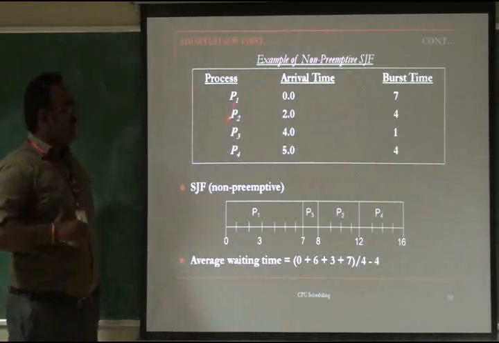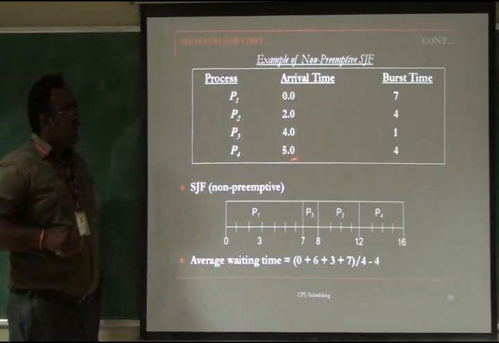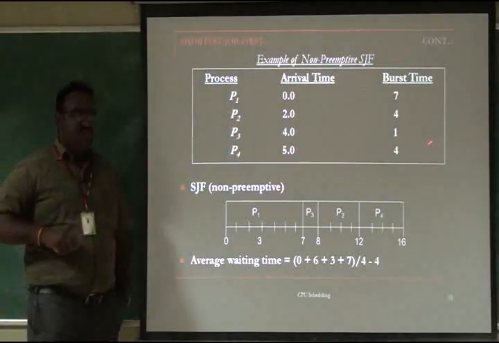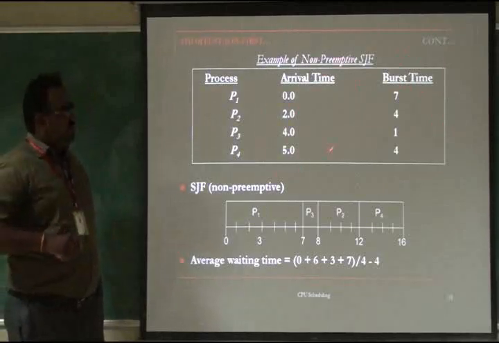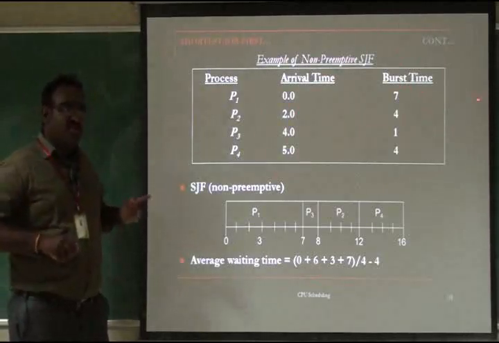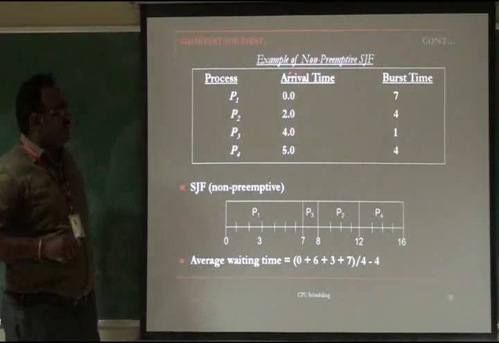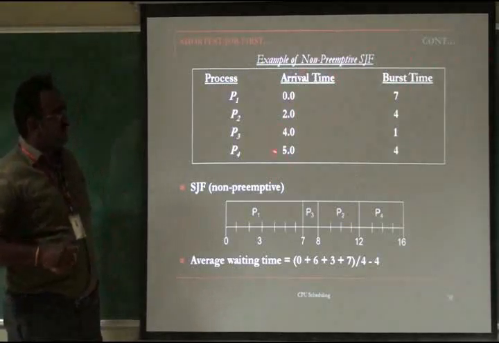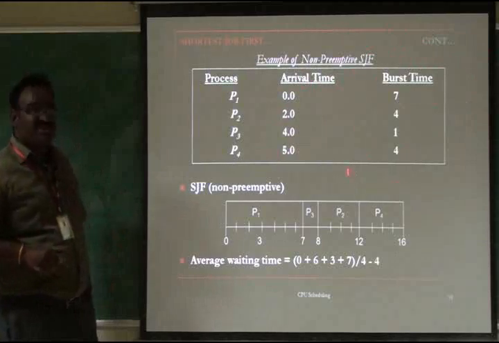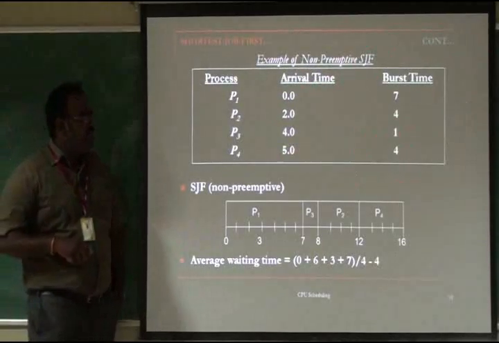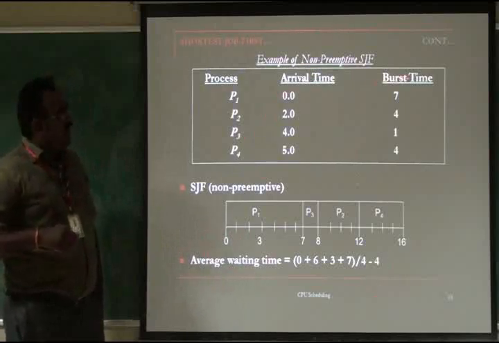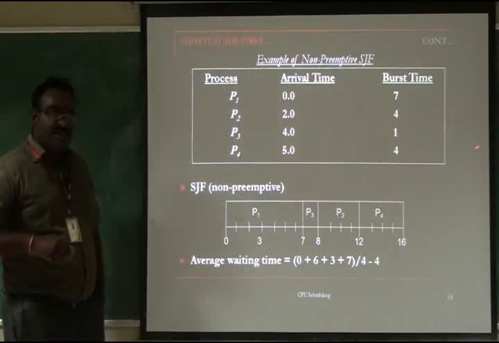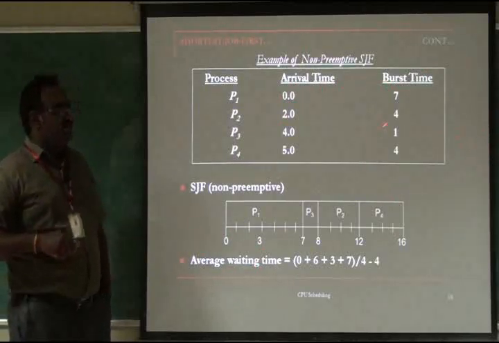Four processes P1, P2, P3, P4 have arrival times. All the time values are in milliseconds. The arrival time is the time at which the process arrives into the ready queue, and that should also be considered. In non-preemptive scheduling the arrival time is given, along with the total burst time of each of P1, P2, P3, P4. Now we are going to draw the Gantt chart. We have to consider SJF: the process with the minimal CPU burst should be considered first to get the CPU.